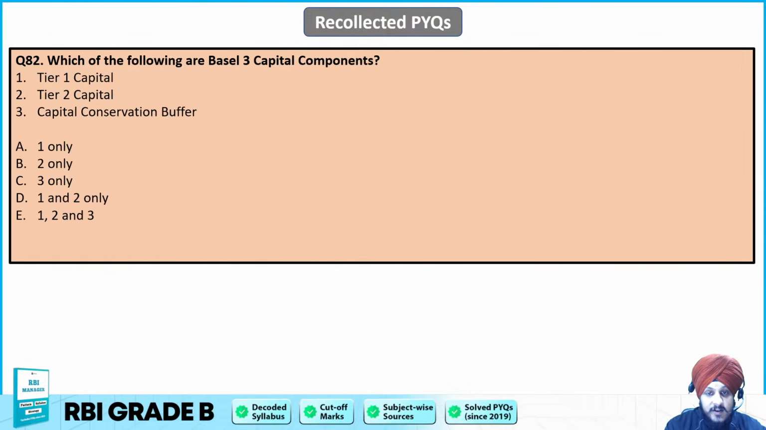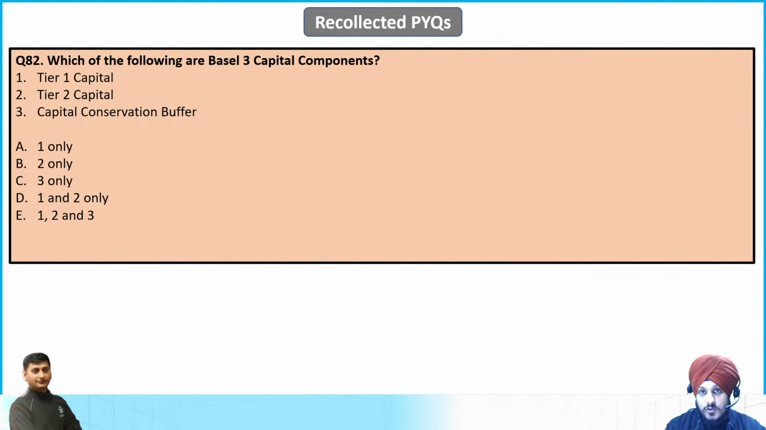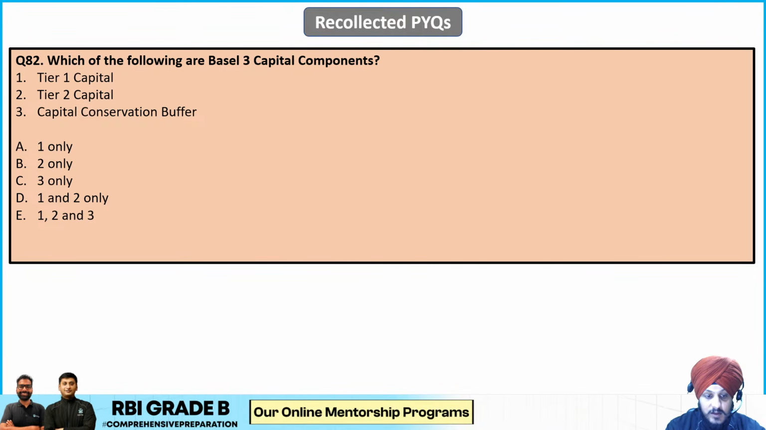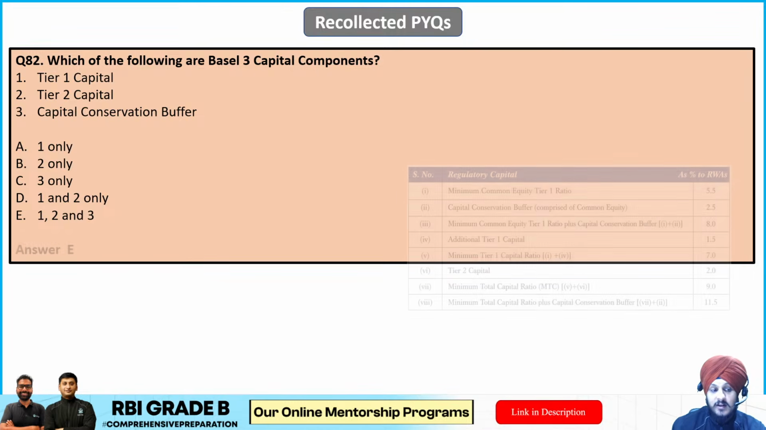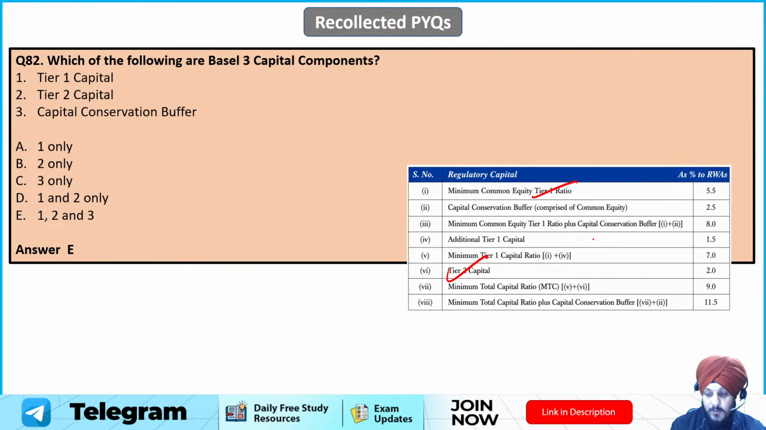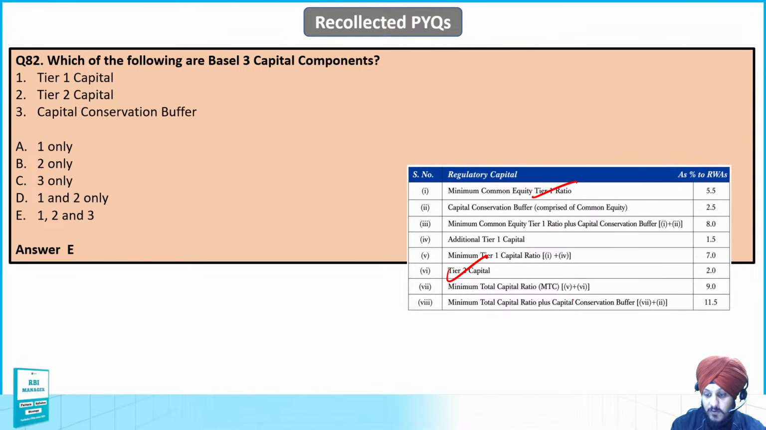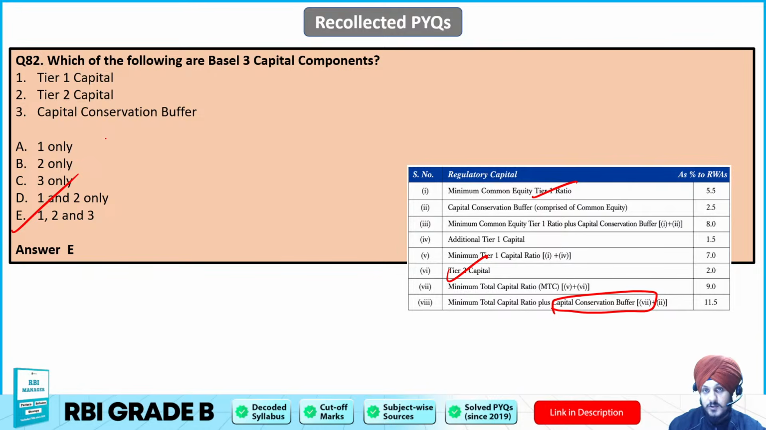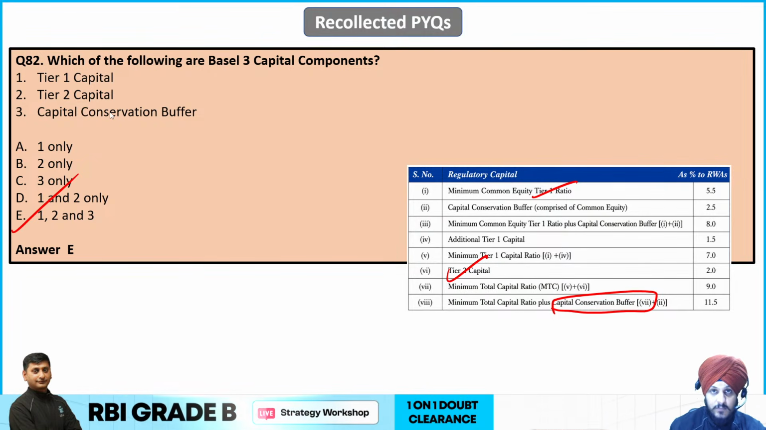Which of the following are Basel 3 components? Tier 1, Tier 2 capital and capital conservation buffer. So mark your answers, pause the video. Yes, so to this one, E is going to be the correct answer, because we know that Tier 1, Tier 2 capital, and apart from that, capital conservation buffer, all these things are a part of the Basel 3 components, very importantly, and E is going to be the answer to this question. This was an easy one.